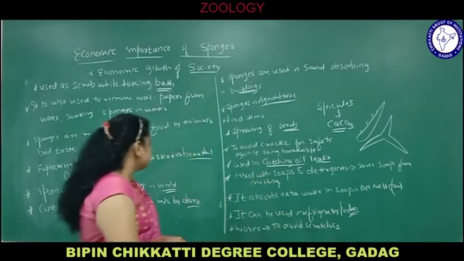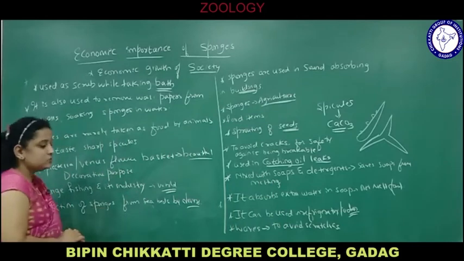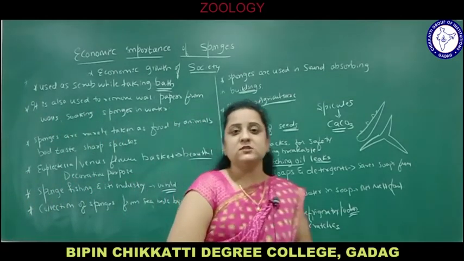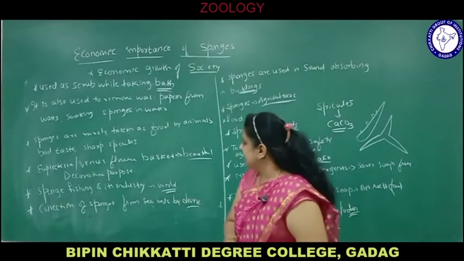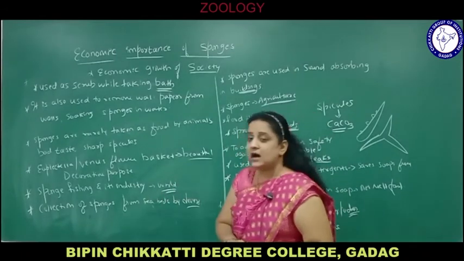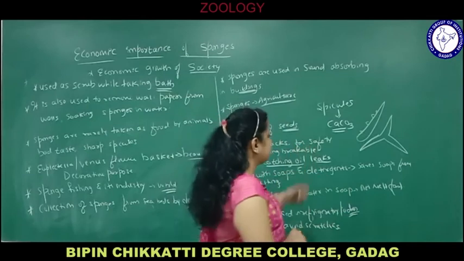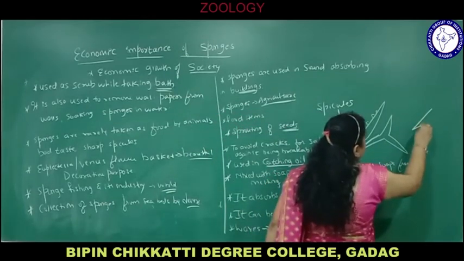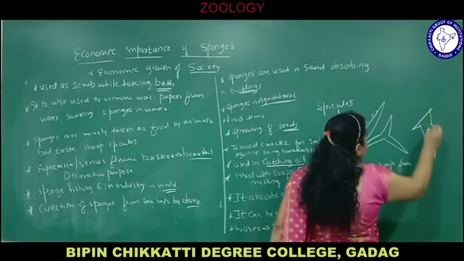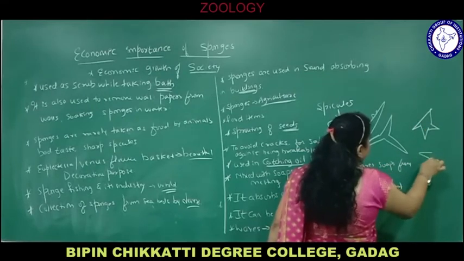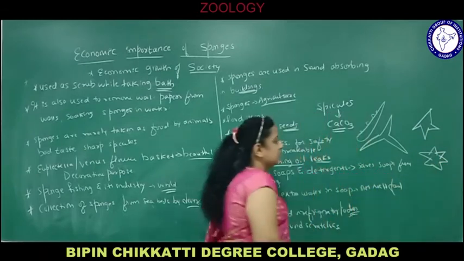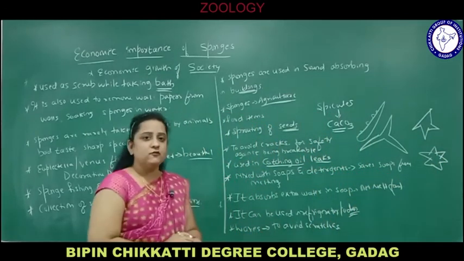But these are not used as food. Economic importance means you might think that they can be used as food also. No, these animals are not used as food because of their bad taste, odor, and hard spicules. These spicules are very sharp. They are like tools. They are very, very sharp. So they are not used as food. And this is polyaxon, having many rays. So these are different types of spicules in the body of sponges.